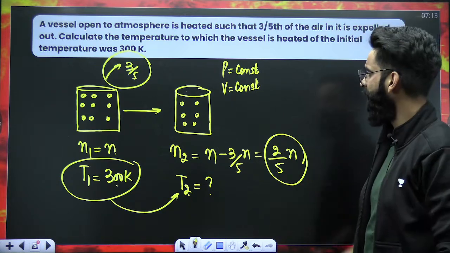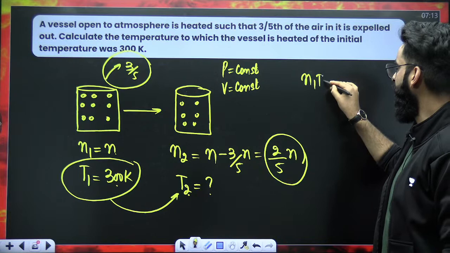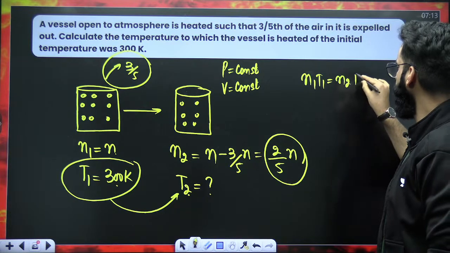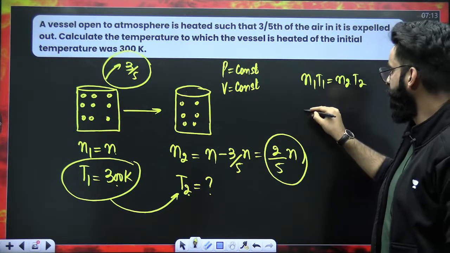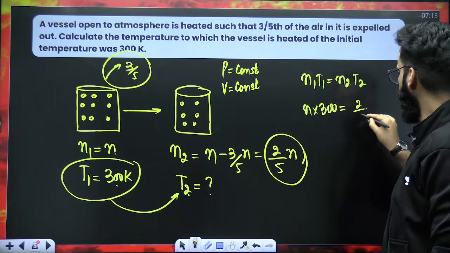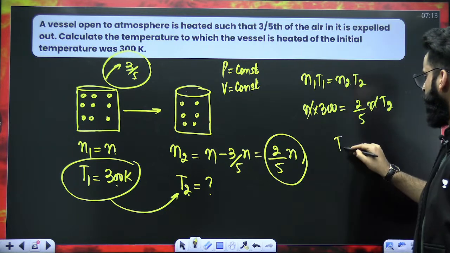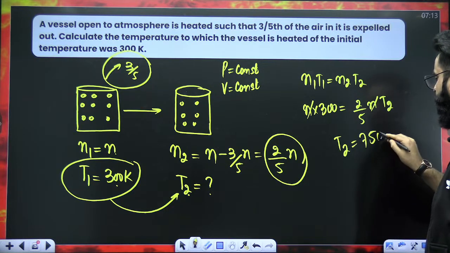Yeah? So if PV is constant, use the combined gas equation. N1 T1 has to be equal to N2 T2. Correct? N1 value is N. T1 value is 300. N2 value, how much is that? 2/5 of N. T2 you have to calculate. So N got cancelled. So T2 from here comes out to be 750 Kelvin.